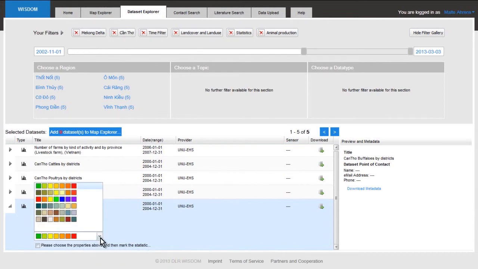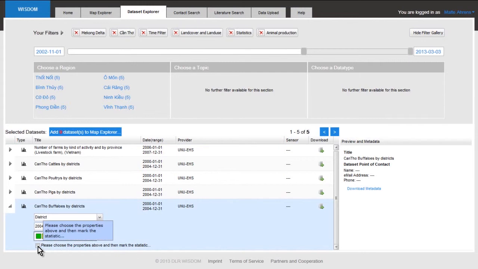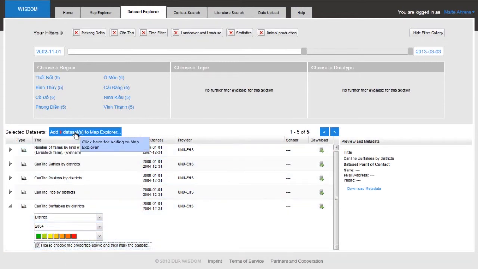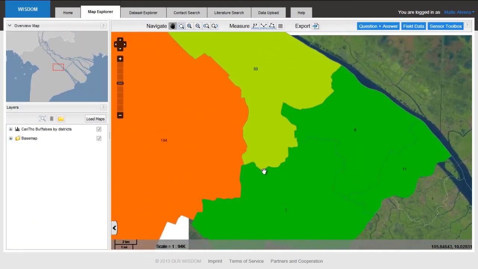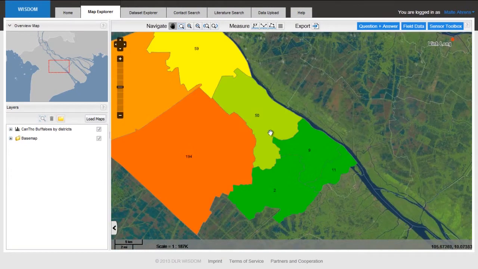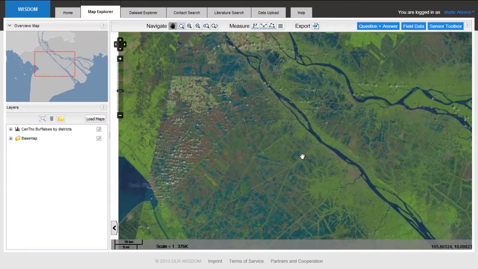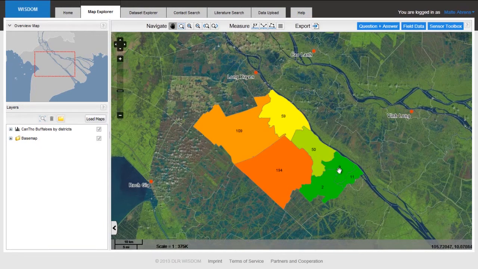Theoretically speaking, I could even choose a different color to display this data set in. But I don't need that, and I will just leave it as it is. I choose to add this data set to the Map Explorer. I do this now. I add it to the Map Explorer. I go back into the Map Explorer, and now you can see here. I zoom out a little bit. We have a nice data set for the different districts of Kanto, which tells us a buffalo density in 2004.